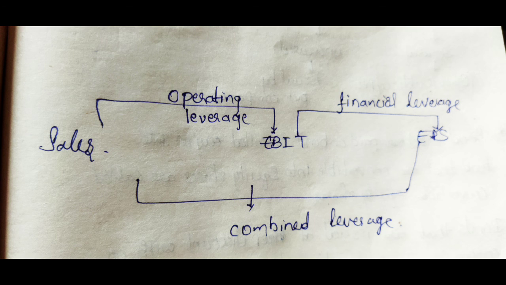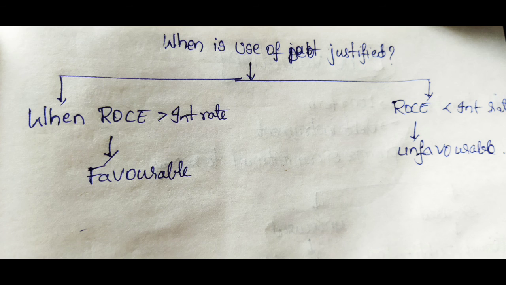time, and if you do not take risk, it is also risky for a company, because earning per share will automatically be reduced without using interest. We have to say debt is justified when return on capital employed is greater than the interest rate, and when return on capital employed is less than the interest rate, it is unfavorable, because debt payment is compulsory.